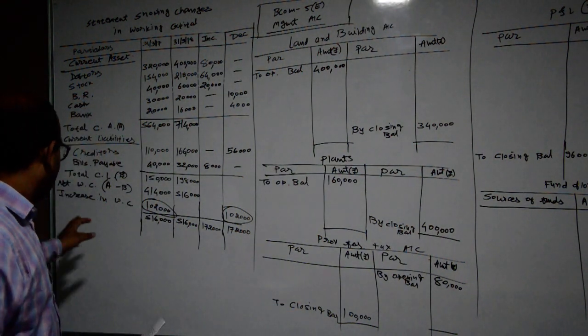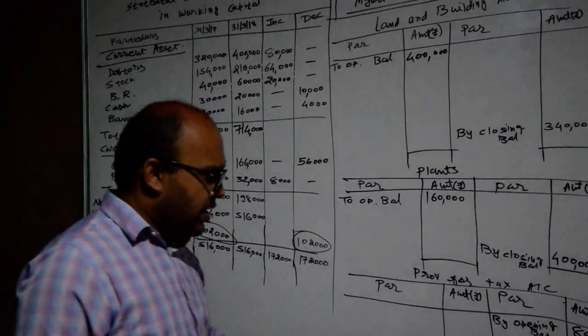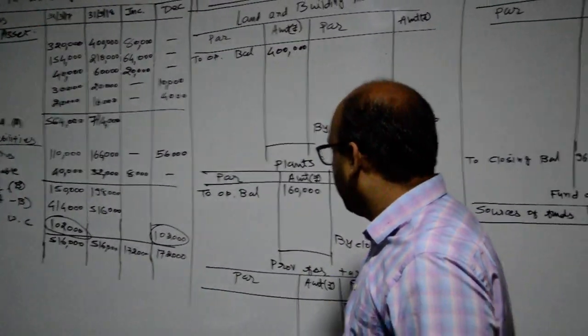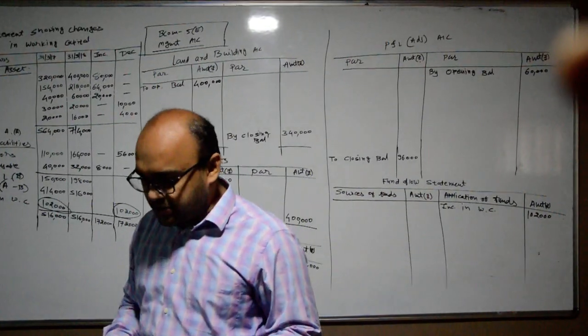So there is an increase in working capital of rupees 1,02,000. I have already completed that because you are very much aware of it. Then after that, we are starting with our adjustments.